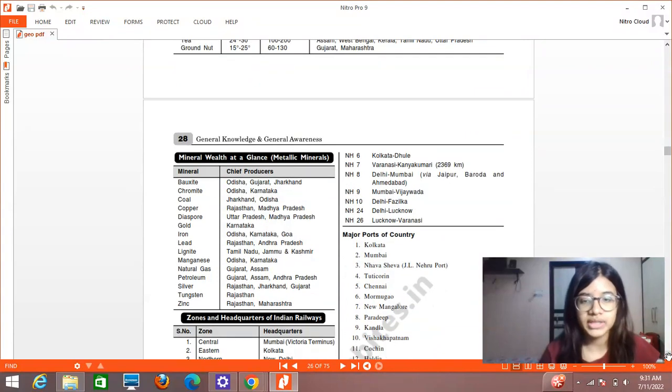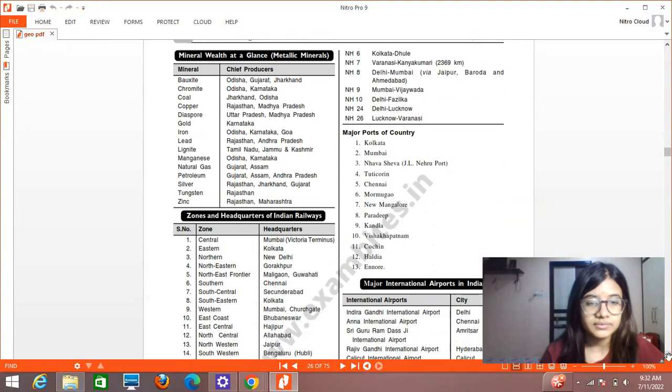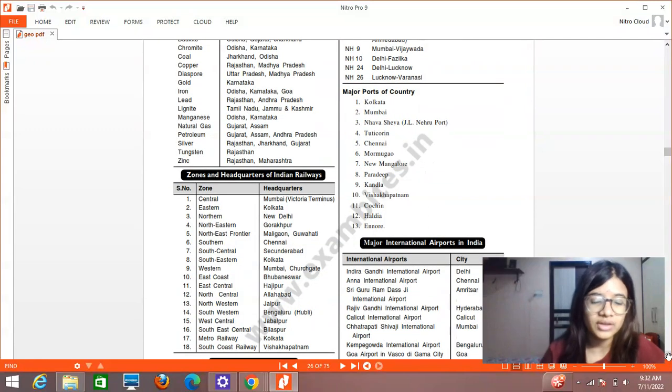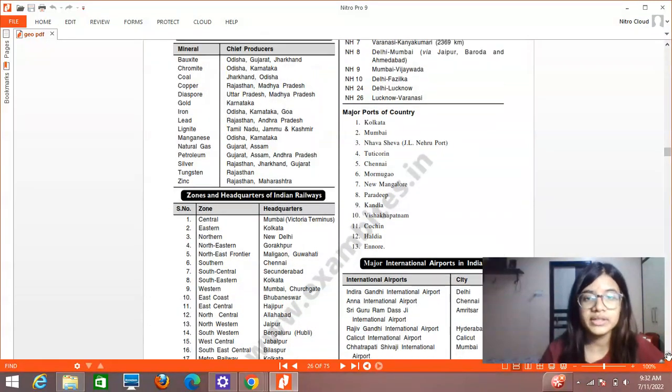Then metals also we have discussed, like bauxite chiefly found in Orissa, Gujarat, Jharkhand. For this also a map should be made. It would be much easier to remember that way. Then coal, Jharkhand, Orissa; copper, Rajasthan, Madhya Pradesh; then gold, Karnataka, etc. Then zones and headquarters of Indian Railways. This is not that important, but just go through it.